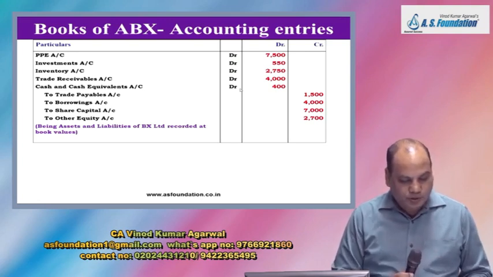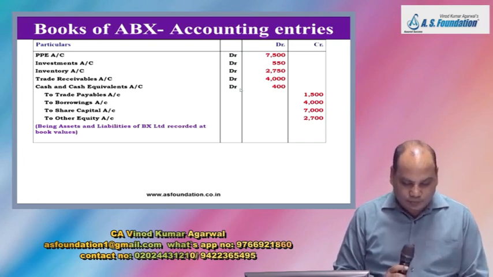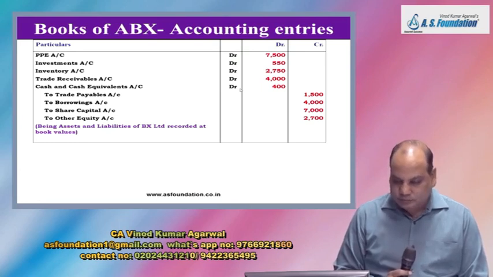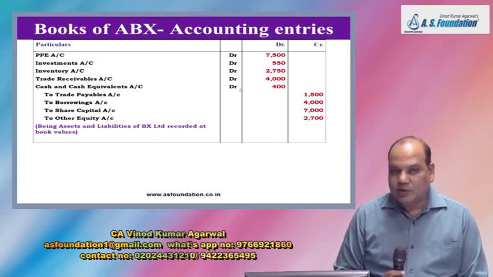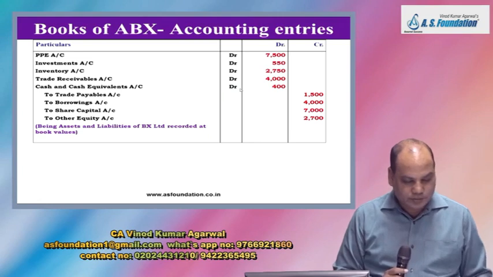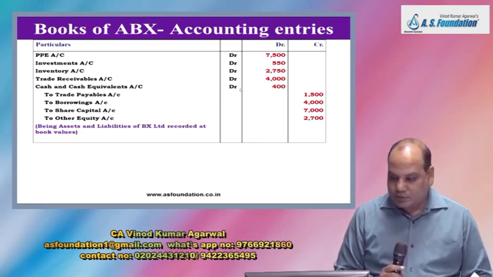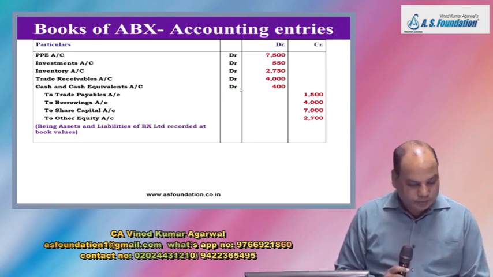Come back to your question book. Now you copy paste the entire SOFP of BX Limited. There won't be any difference. So start from the first line. PPE account debit 7,500. Investment account debit 550.